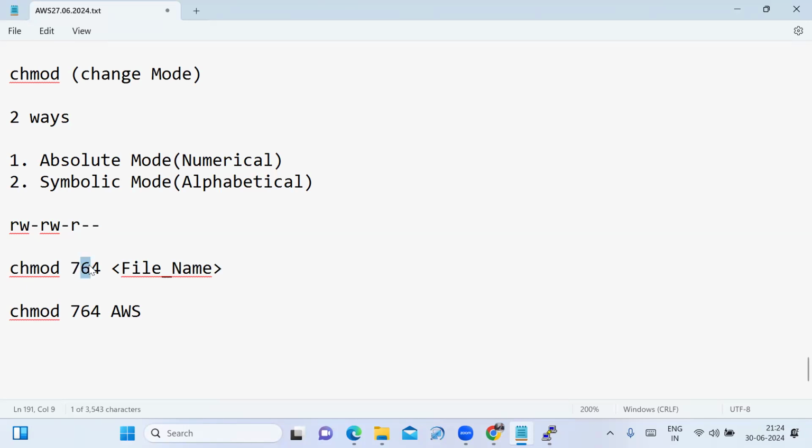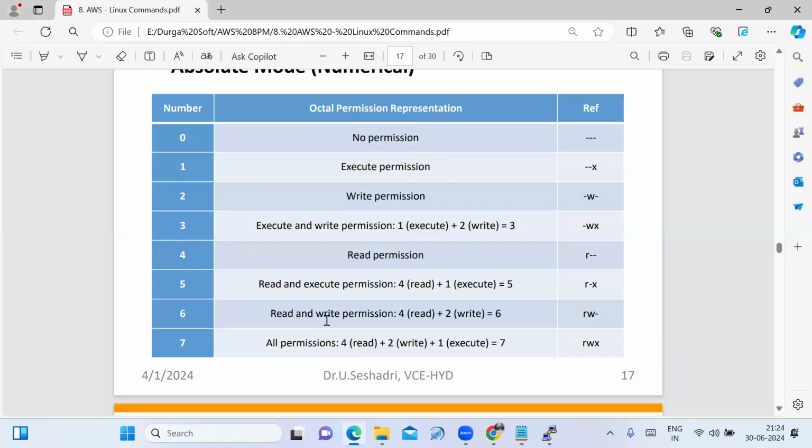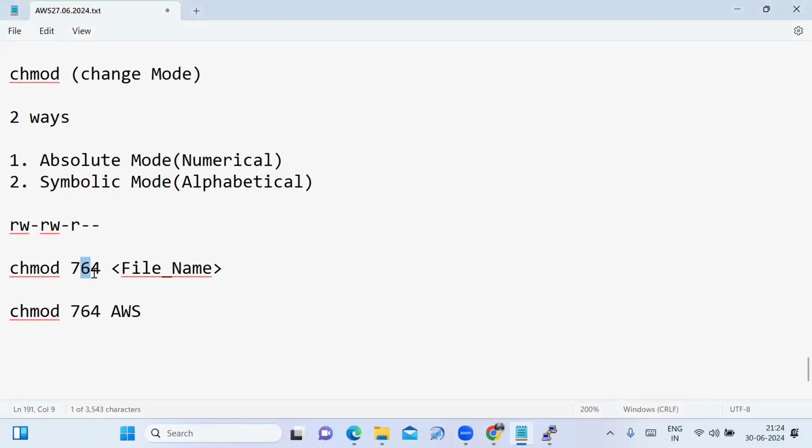6, where I am given the 6, that is the second. The first 3 represent the owner, the next 3 represent group permission. For the group, what permission am I given? 6. 6 can be written as what? 4 plus 2. So what is 4 plus 2? 4 is nothing but read permission and 2 is nothing but write permission. So for group, I am given read write permission.